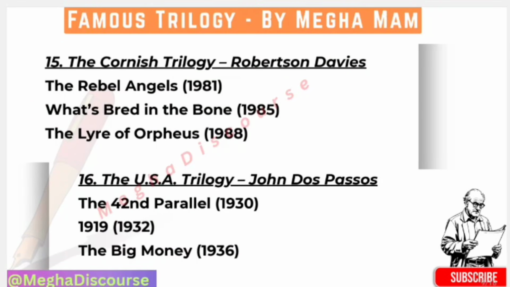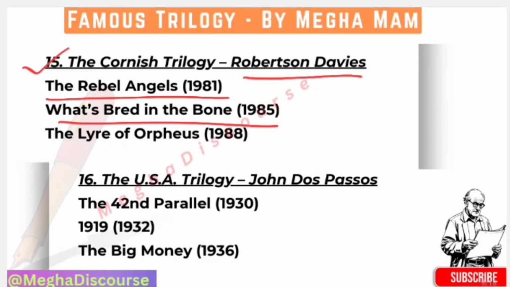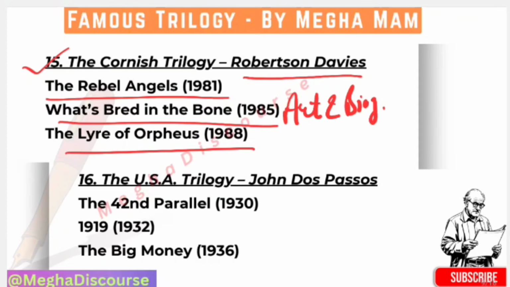Next we have the Cornish trilogy by Robertson Davies. First we read about Deptford, then we have the Cornish trilogy by Robertson Davies. So in The Rebel Angels in 1981, it depends on academia and power. Then we have What's Bred in the Bone. So it is on art and biography. Okay, so just keep it in mind, art and biography. Then we have The Lyre of Orpheus. It is on myth and music. So they are symbolic. Okay.